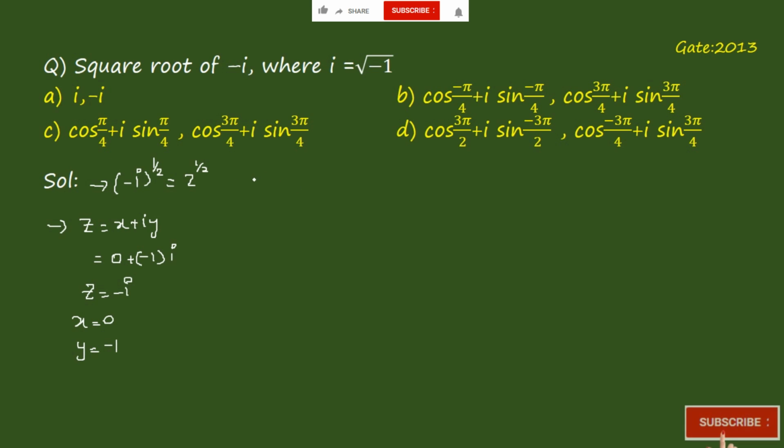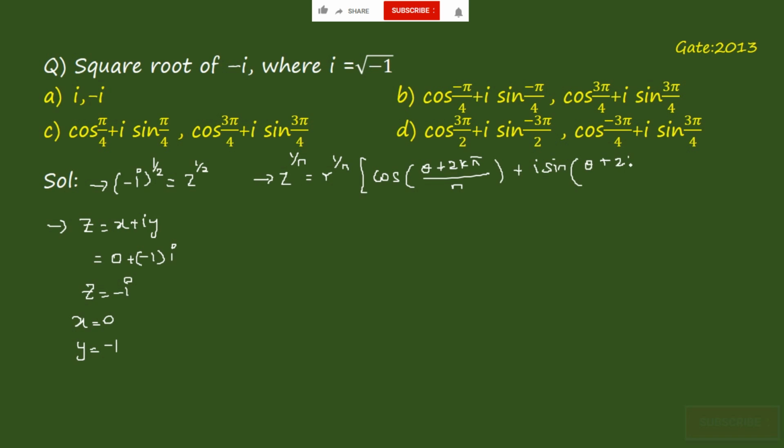Then the square root of z is the square root of minus i, right? Now the general formula that we know to find z to the power 1 by n is equal to r to the power 1 by n into cos of theta plus 2k pi by n plus i sin of theta plus 2k pi by n, as a general formula to find the nth root of a complex number, right?